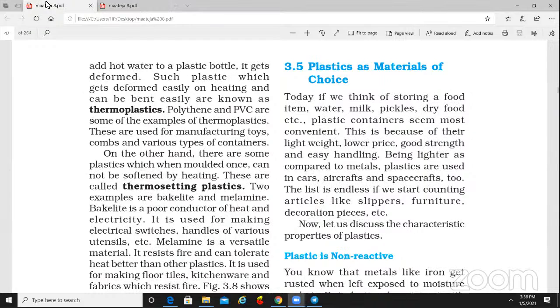So to supply the electricity, it is used in a wire. In the wire, copper is present. Copper is a good conductor of heat and electricity. So to cover that copper, plastic is used. Why is plastic used to cover that copper? Because plastic is a poor conductor of heat and electricity, so the people will not get a shock. That's why plastic is used to cover the wire. So these are in this chapter. Second, on page 38, the biodegradable and degradable topic is there.